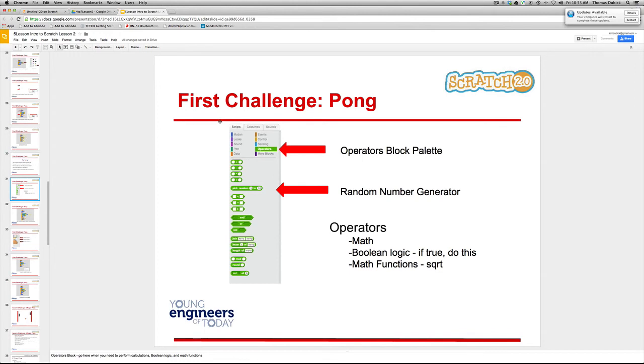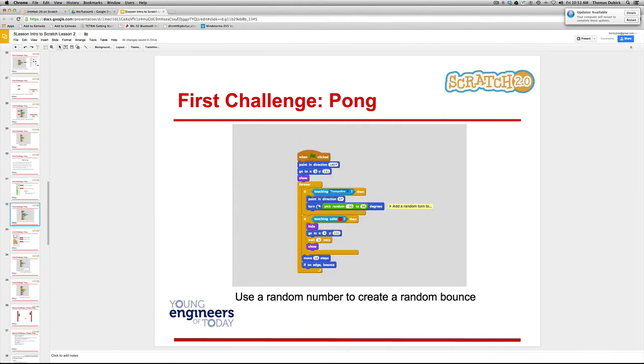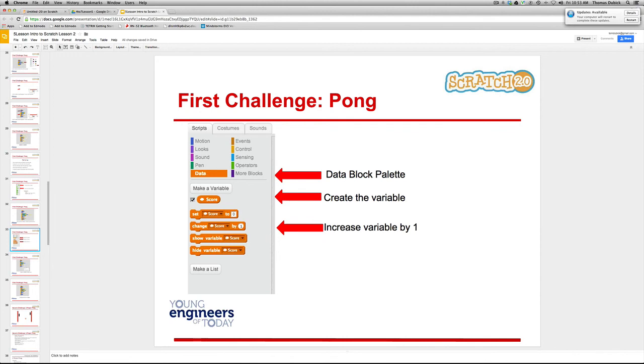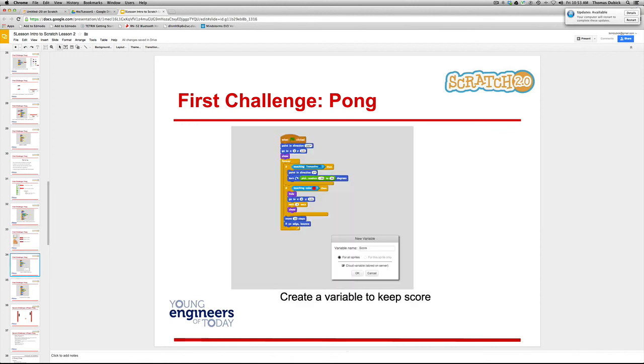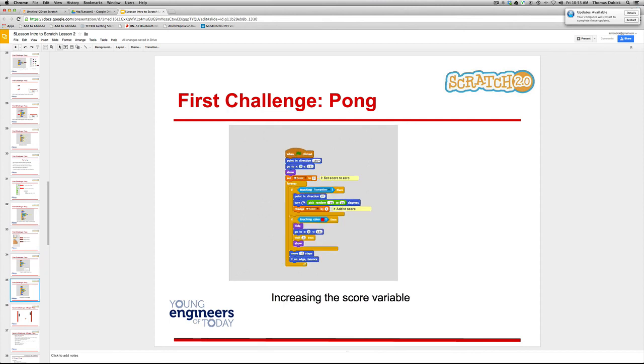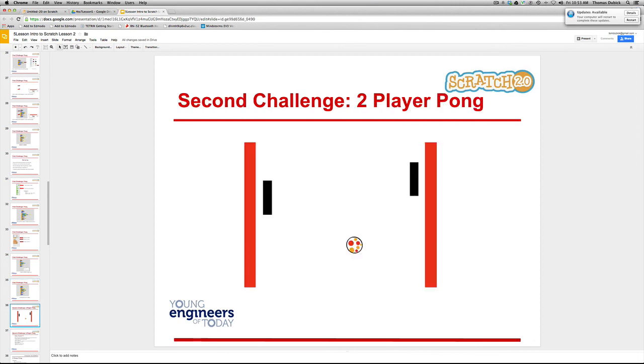So, and here is math operators. We just talked about that for selecting a random number generator. You can do all kinds of things. You can do square root functions, pretty cool on that. So here we go. We add the randomness term, which we just talked about. Here's data blocks. Create a variable. We increase the score by 1. Again, we just talked about and did this. This sets the score to 0. This adds every time we hit it with the paddle. Now, this is the two-player game.